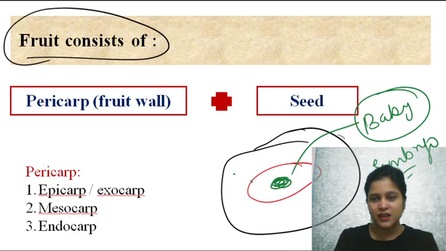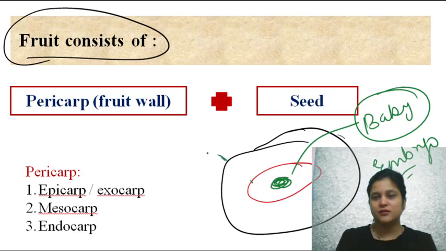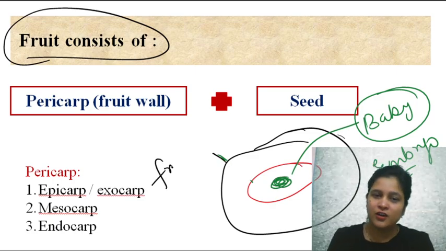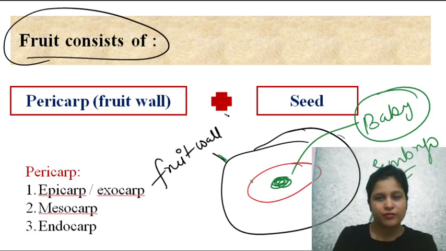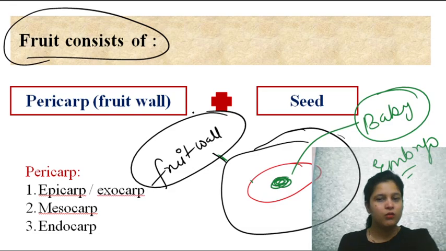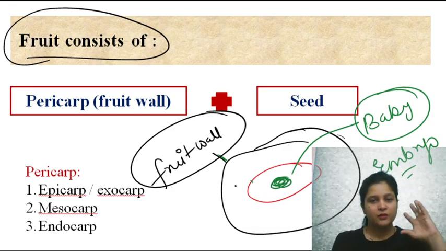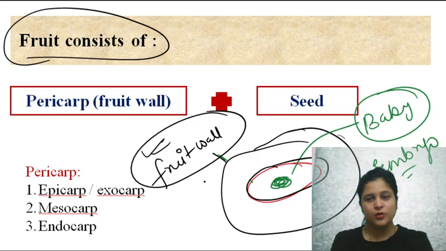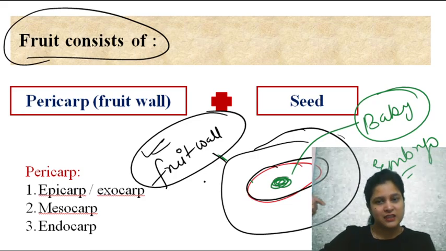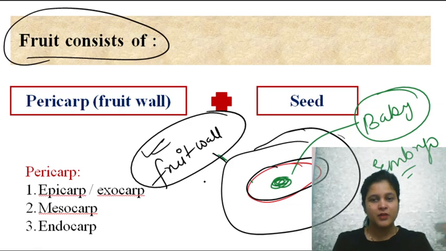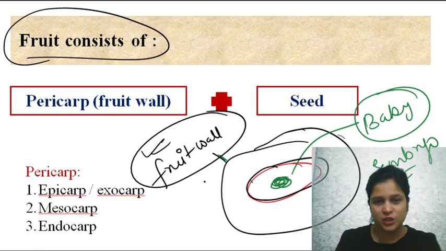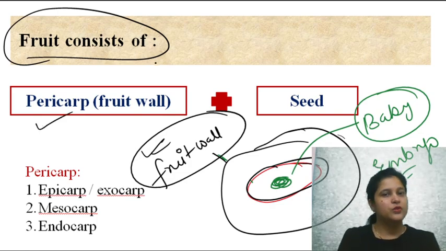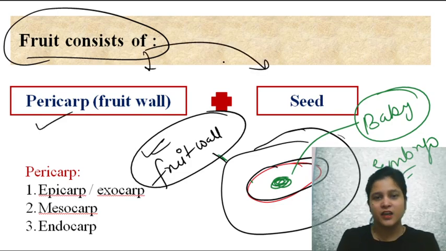This one is the seed, and this one is the fruit wall. We eat fleshy, juicy mangoes, right? That pulpy part is the fruit wall, and there is the seed. All of us know what's inside the mango seed. The baby is hidden inside the seed for protection. So fruit consists of pericarp and seed.